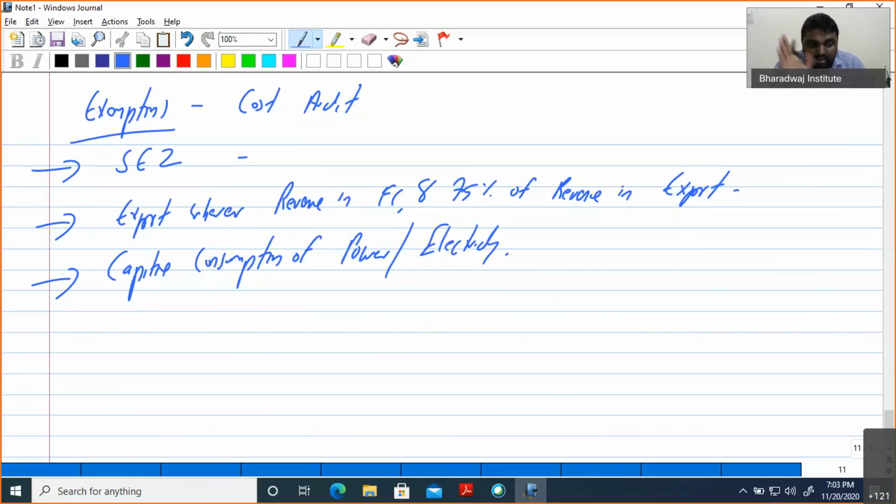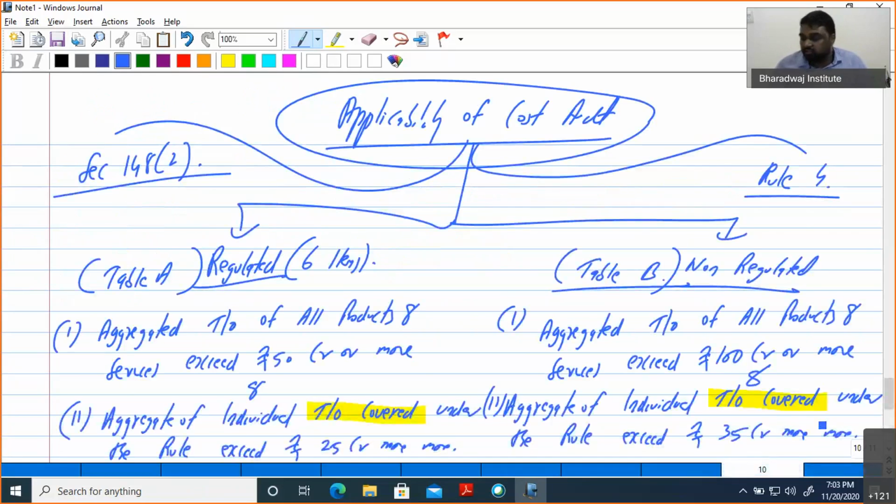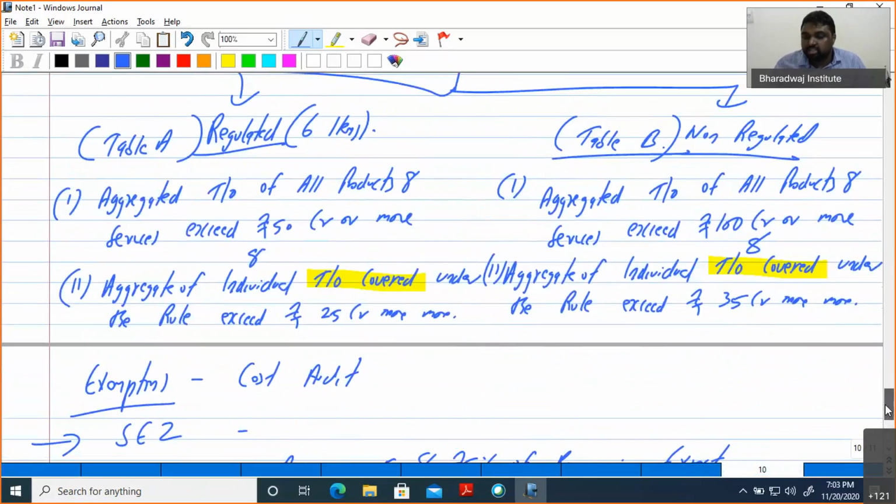So: SEZ; export, where the revenue is in foreign currency and 75% of the revenue is through export; then captive consumption of power or electricity, you will have exemption. So we have discussed the cost audit provision. They will test you on these provisions, or maybe the exemptions.